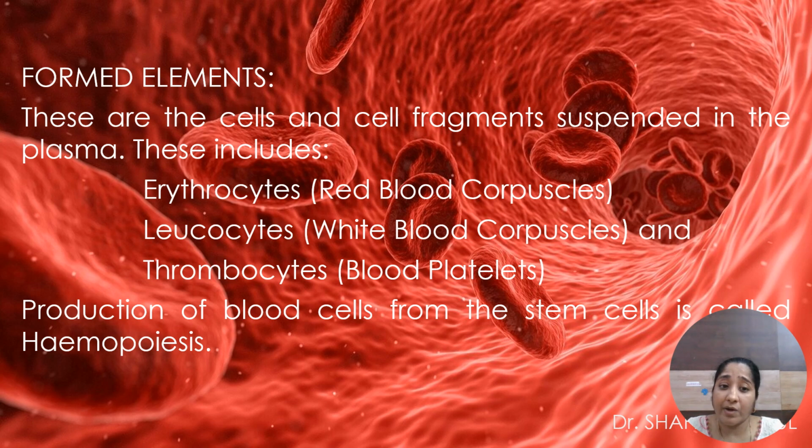The production of erythrocytes is called erythropoiesis, production of leukocytes is called leukopoiesis, and production of thrombocytes is called thrombopoiesis. Collectively we call it hemopoiesis.